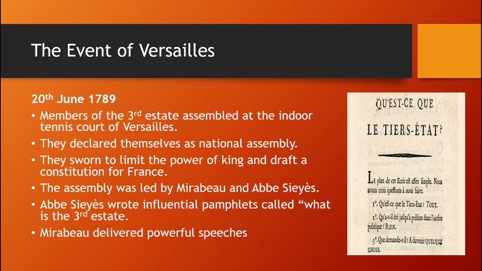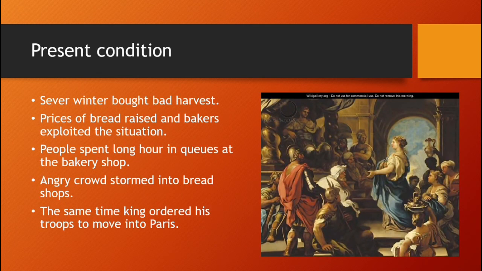Abbe Sieyes wrote influential pamphlets called What is the Third Estate, as you can see in the picture here. Mirabeau delivered powerful speeches which influenced people highly. And our next topic is, so what were the present conditions of France? There was a severe winter which brought bad harvest, resulting in the prices of bread rising and bakers exploited the situation.